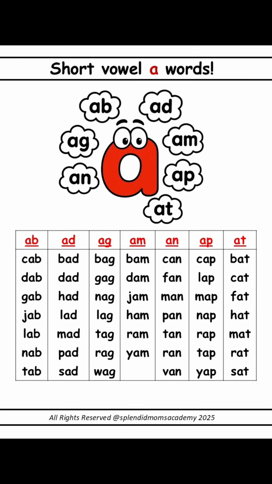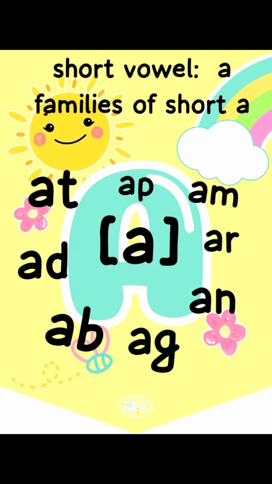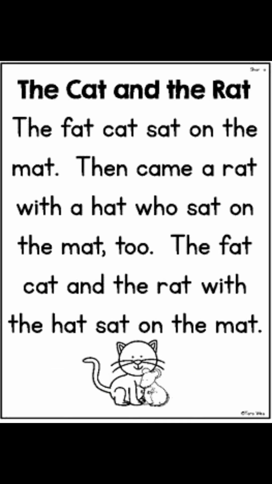And this is a short story about words of short A. The fat cat sat on the mat. Then came a rat with a hat who sat on the mat. The fat cat and the rat with the hat sat on the mat.